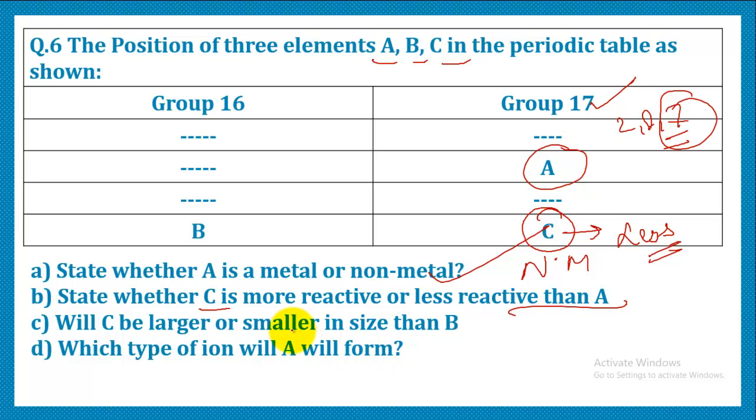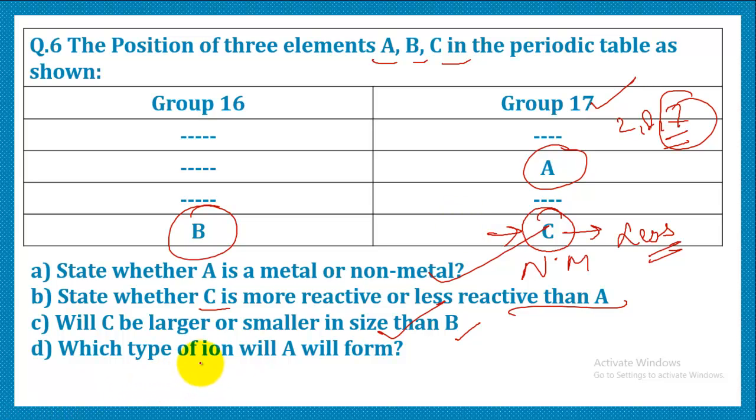Third option is, will C be larger or smaller in size than B? B belongs to group 16 and this belongs to group 17. If we compare the two, C is going to possess a smaller size than B, because along a period, when we move, the size decreases.